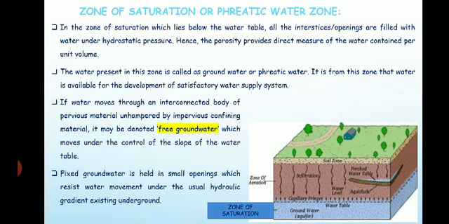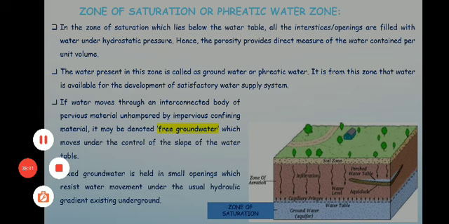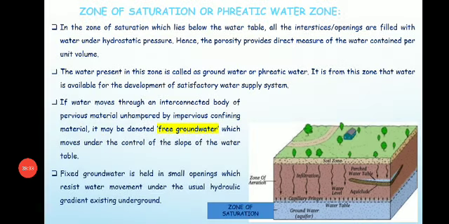So this is the vertical distribution of groundwater, which is divided into two main zones: the zone of aeration on top and the zone of saturation at the bottom. The zone of aeration is divided into three subzones: the soil water zone, the intermediate vadose zone and the capillary zone. So this is the vertical distribution of groundwater.